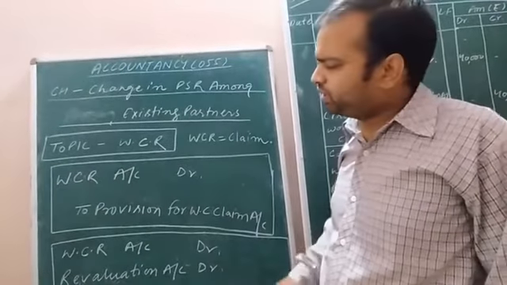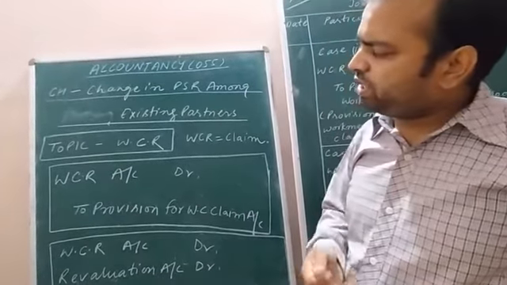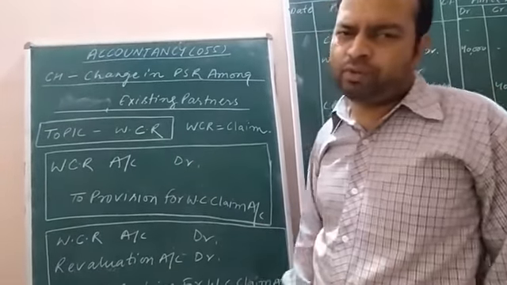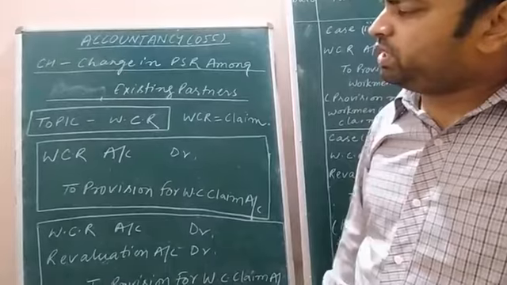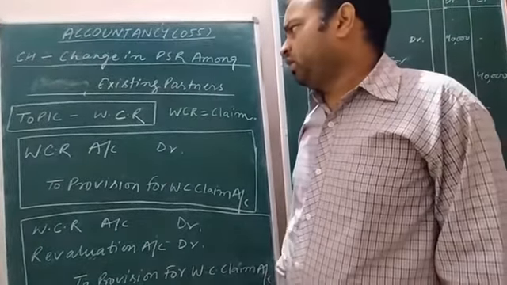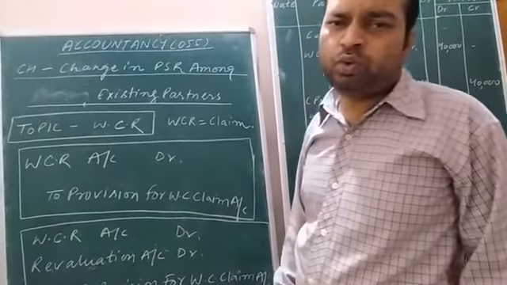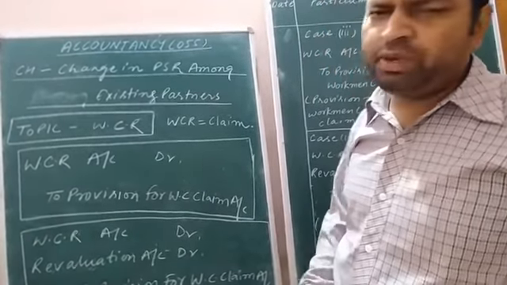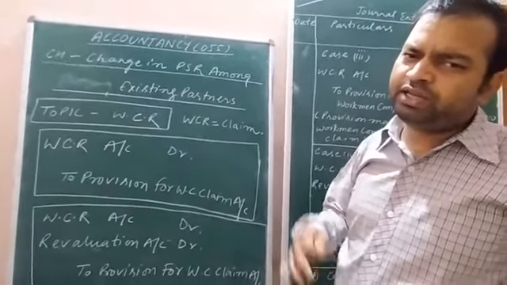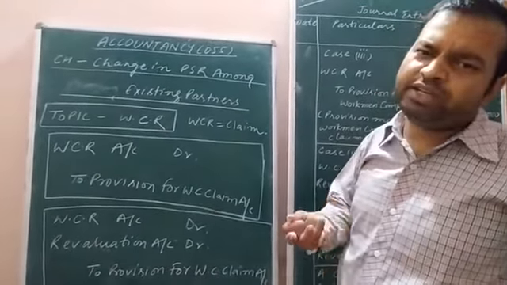Whatever mishappening takes place with the worker, that loss is recovered from this reserve. So this reserve is maintained only for the workers, so it's a liability for the partnership firm. And liability, as you well know, is shown on the credit side whenever it increases and on the debit side whenever it decreases.